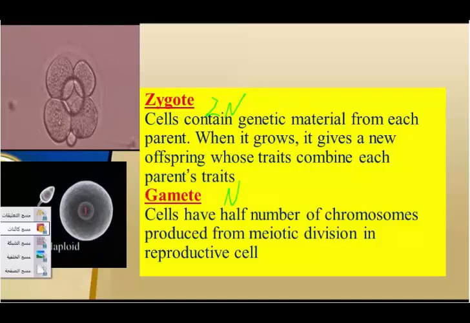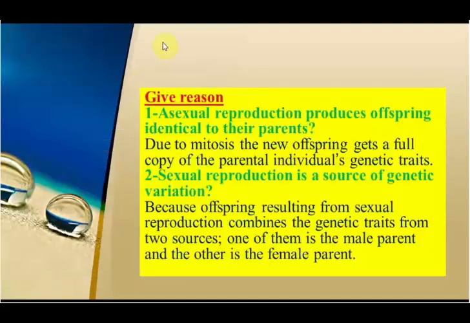And here we have a very important question. First question: asexual reproduction produces offspring identical to their parents. Why? The answer will be due to mitosis cell division, in which the new offspring gets a full copy of the parent individual's genetic traits, so they are identical. But in case of sexual reproduction, you will notice that there is a difference between them.